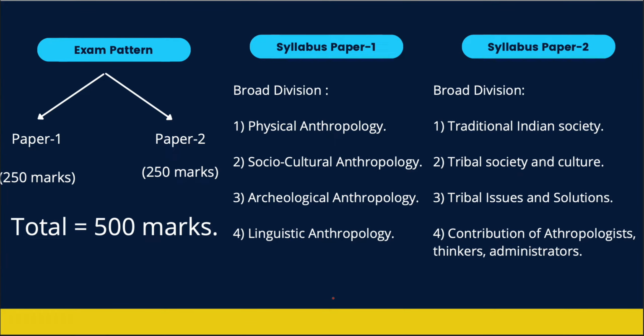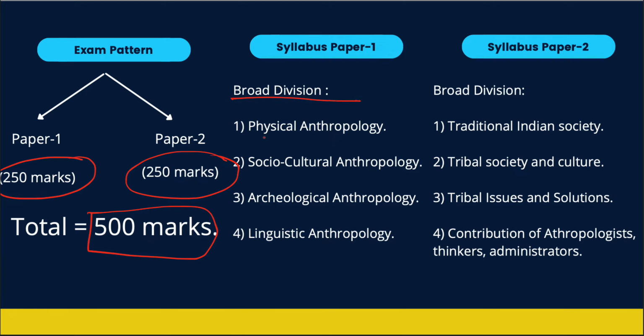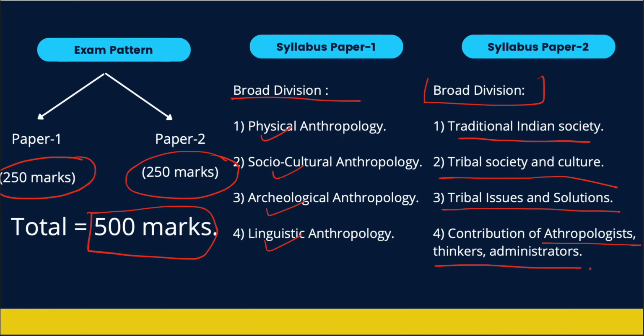Now, let us come to the detailed discussion of the exam pattern. As we all know, paper 1 consists of 250 marks, paper 2 consists of again 250 marks, thus making a total of 500 marks. Paper 1 can be broadly divided into 4 different aspects: physical or biological anthropology, socio-cultural anthropology, archaeological anthropology, and linguistic anthropology. And paper 2 can be broadly classified as traditional Indian society, tribal society and culture, tribal issues and solutions, and contribution of anthropologists, thinkers, and administrators. So that is how we can broadly divide paper 1 and paper 2 into its subparts.